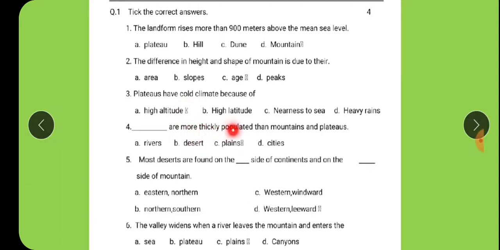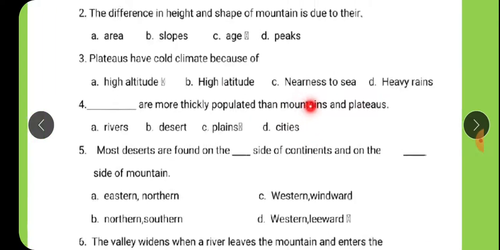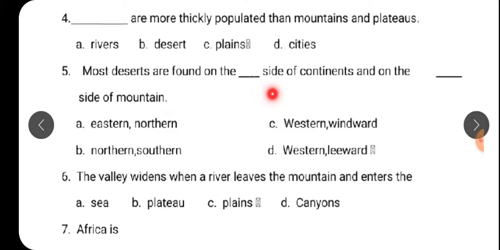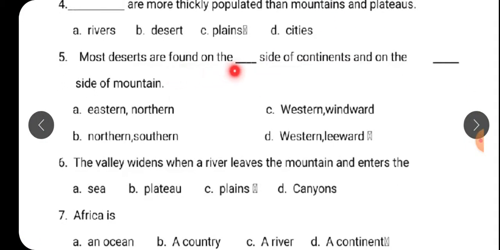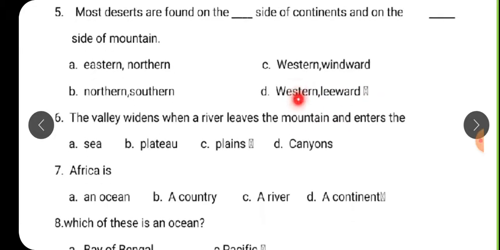Dash are more thickly populated than mountains and plateau. Plains. Answer is plains. Most deserts are found on the dash side of the continent and dash side of the mountain. That is the western side of the continent and the leeward side of the mountain.